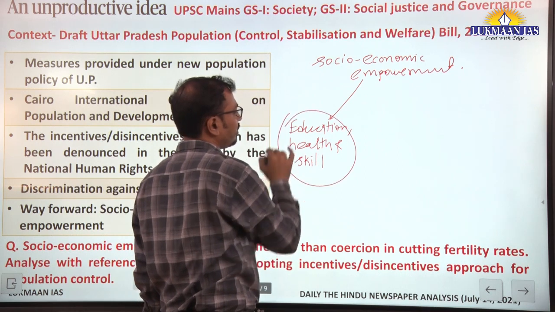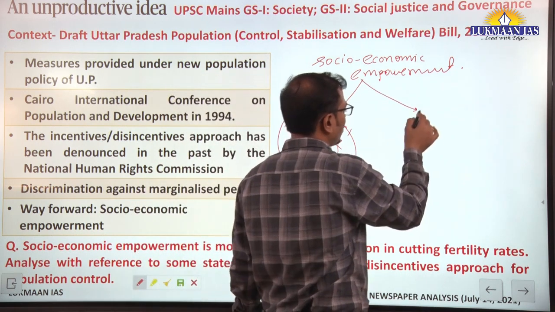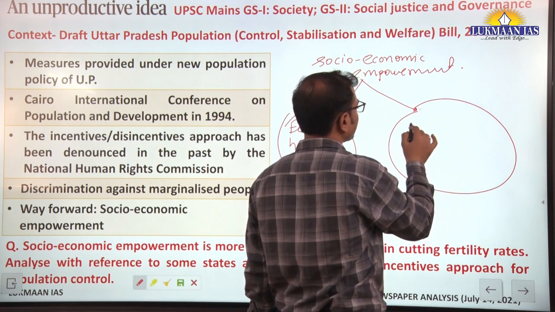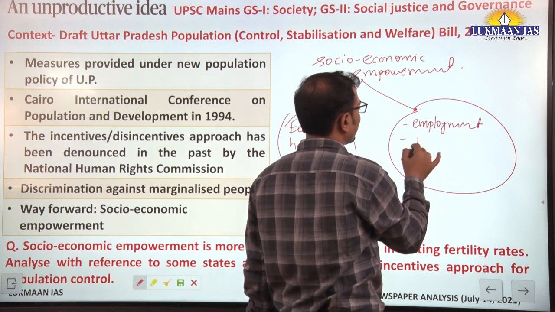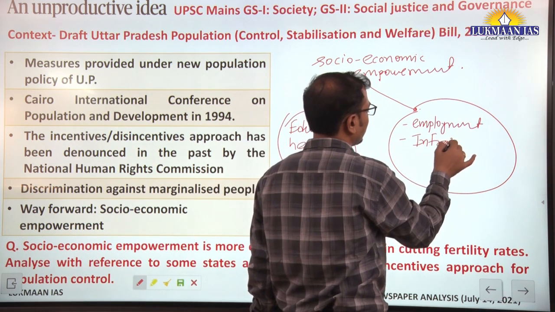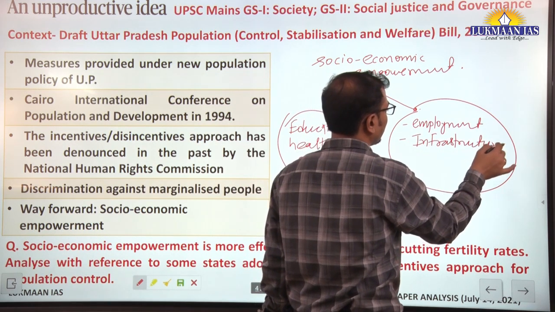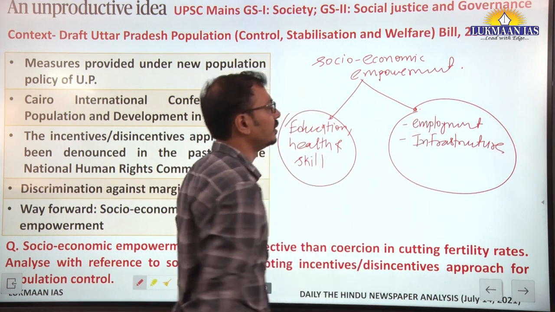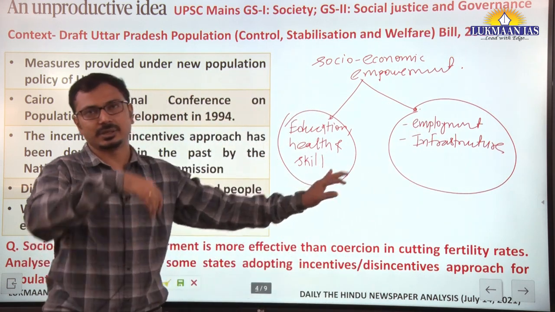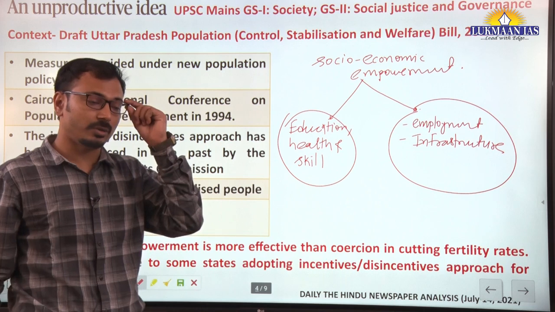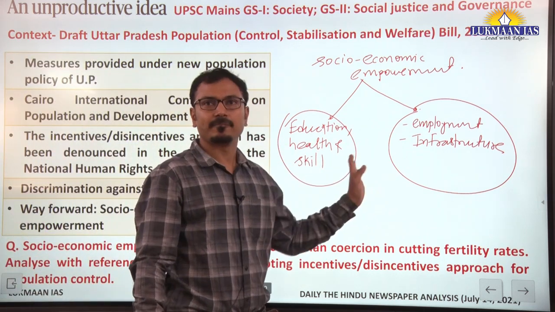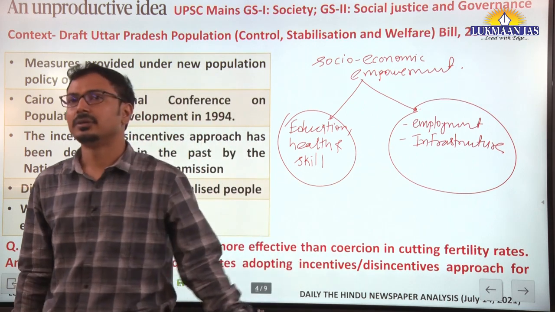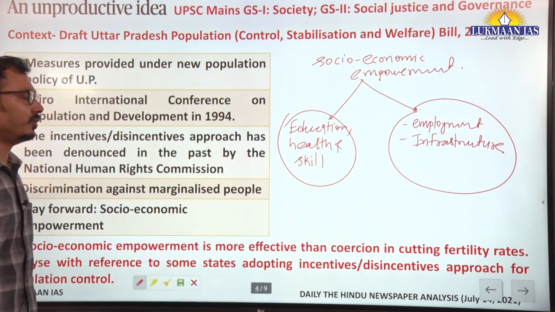This is one part. The second part you should talk about is employment opportunities, infrastructure development and overall economic growth. They are complementary to each other, and overall socio-economic development will happen in such a manner. You can write this down in your way forward.